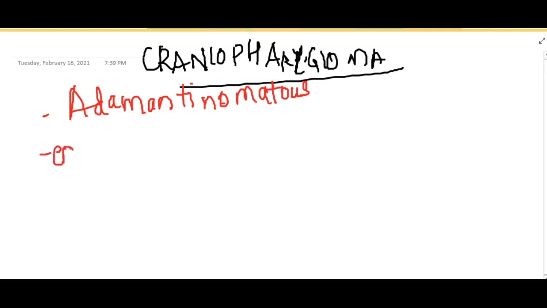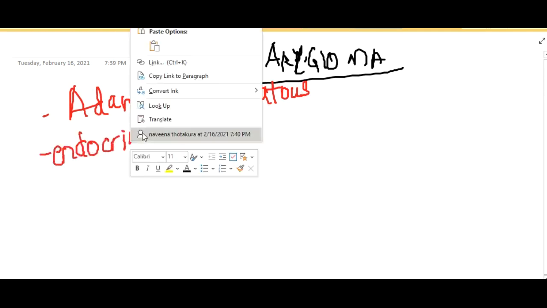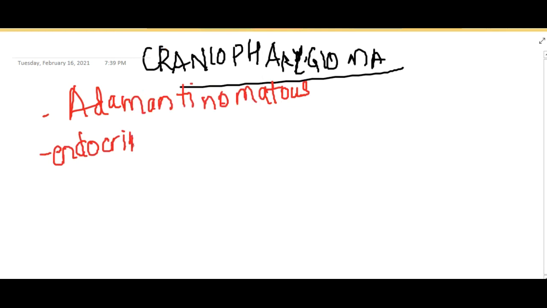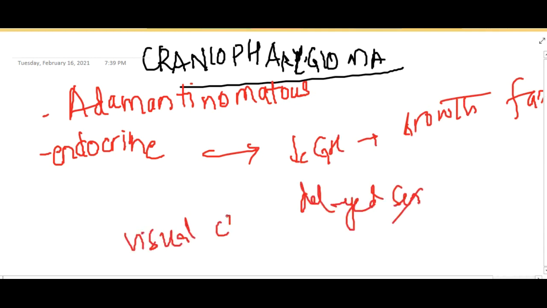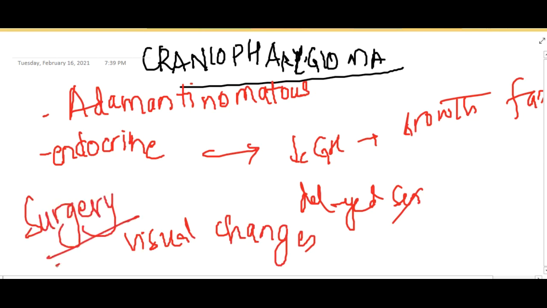Craniopharyngioma has endocrine abnormalities, causing decreased growth hormone leading to growth failure, and it can also cause delayed sexual maturation. Sometimes it causes visual changes, because craniopharyngioma can compress the optic nerve. The main role in craniopharyngioma is surgery. Thank you for watching.